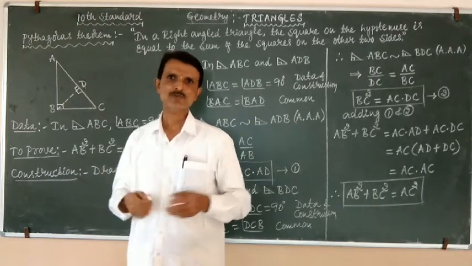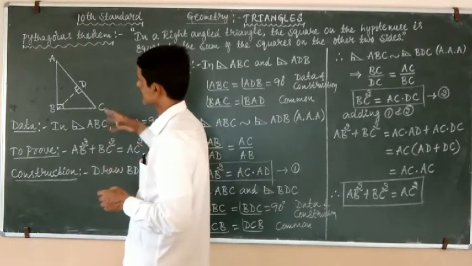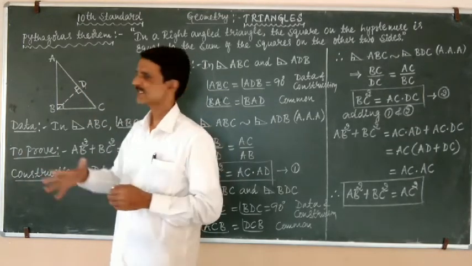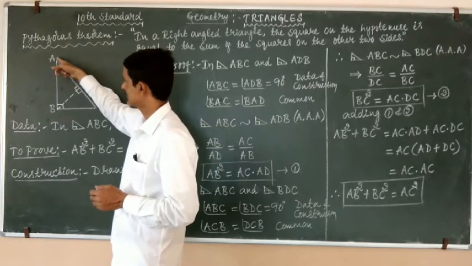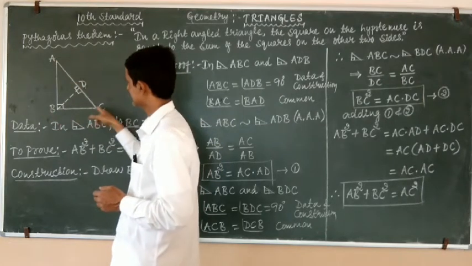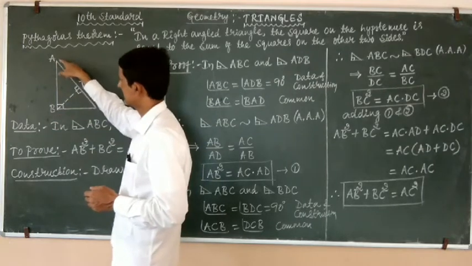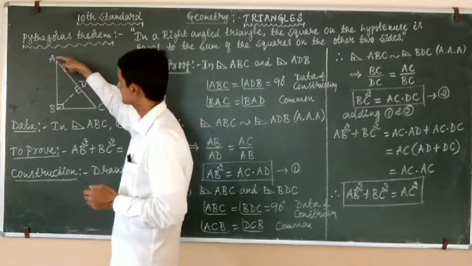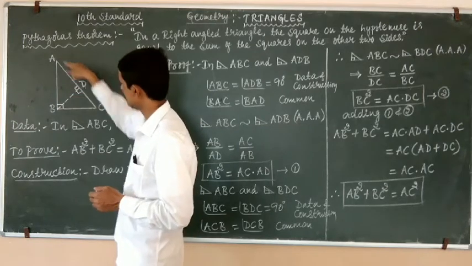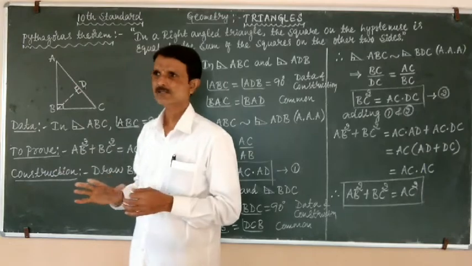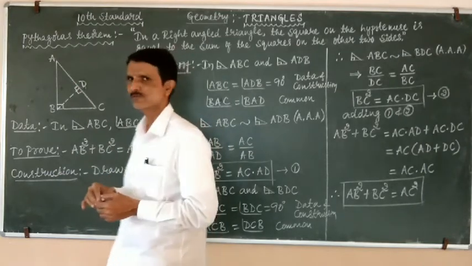So in the proof, we are going to compare two triangles: first ABC with ABD, and another time ABC with BDC.